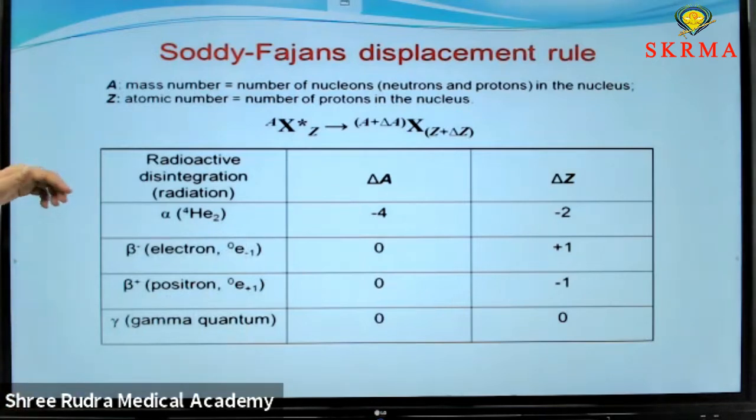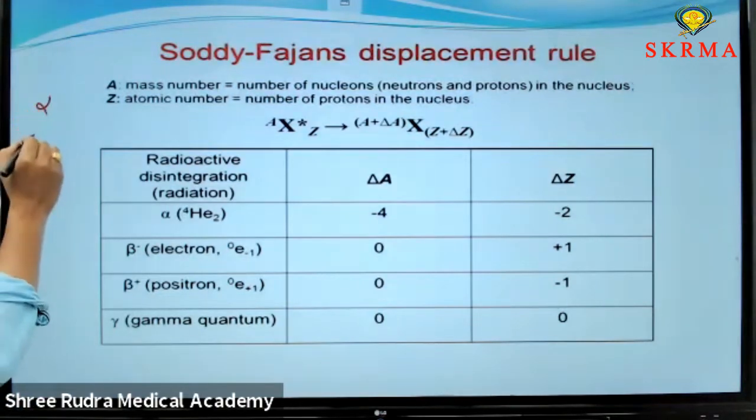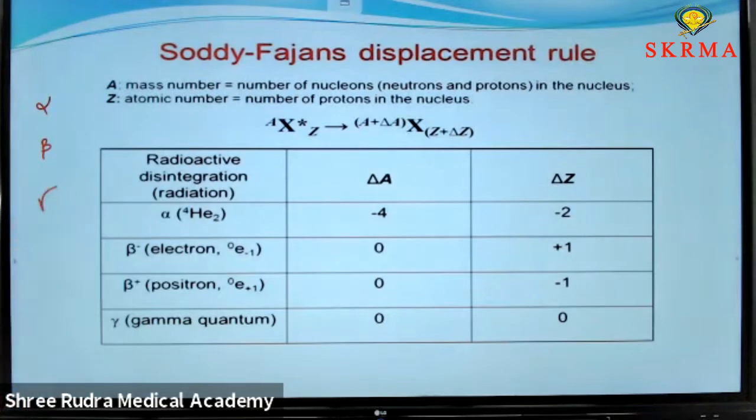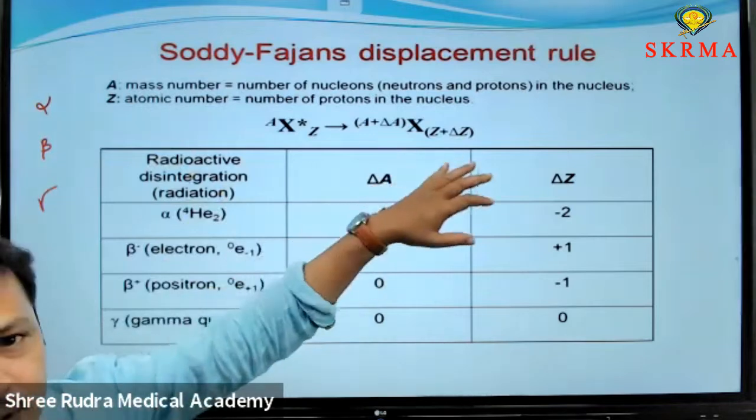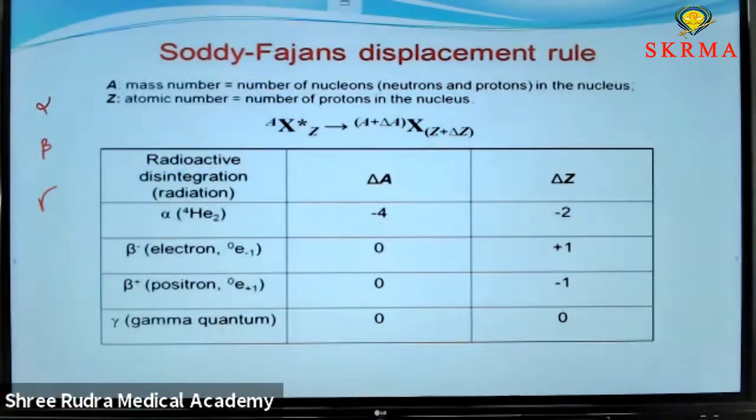If radioactive disintegration occurs, the radioactive element releases alpha, beta, gamma rays. In that case, their mass numbers as well as atomic numbers change.